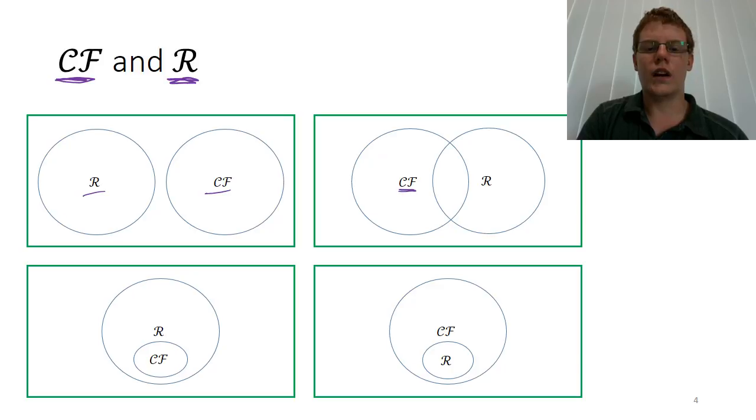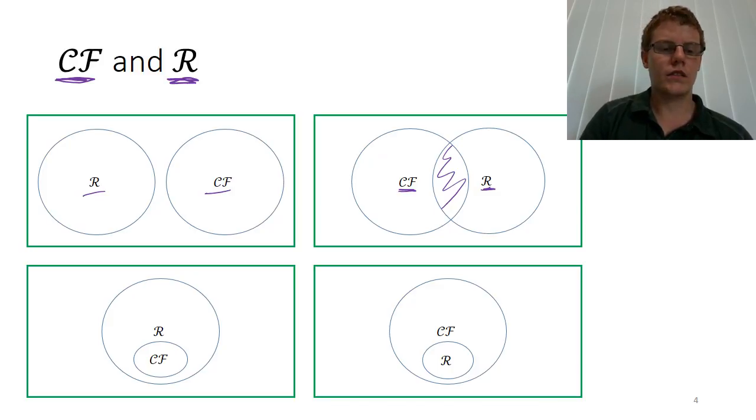The other option is that neither could be a subset of the other, but they could have a non-empty intersection. Or they could be subsets of each other, and the context-free languages could be a proper subset of the regular languages, or the regular languages could be a proper subset of the context-free languages.